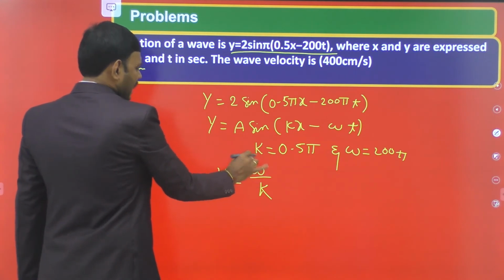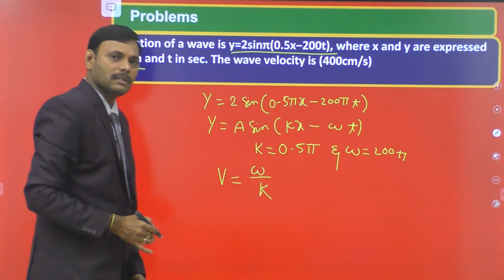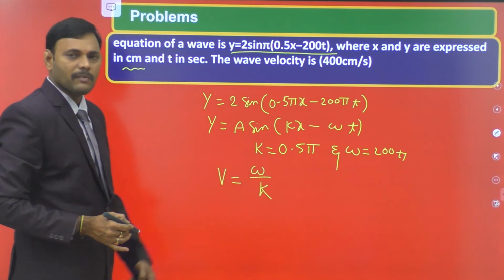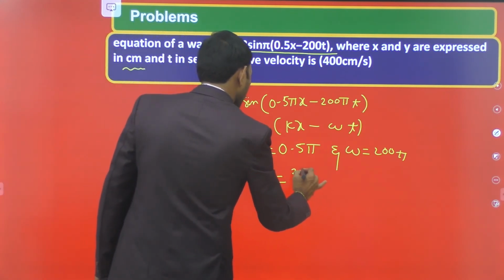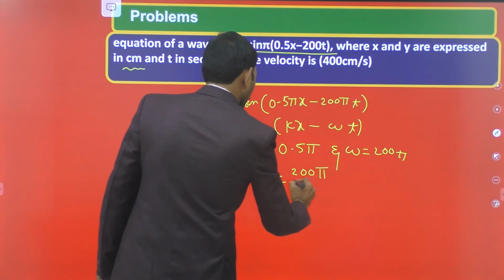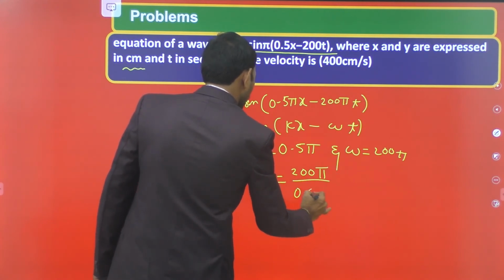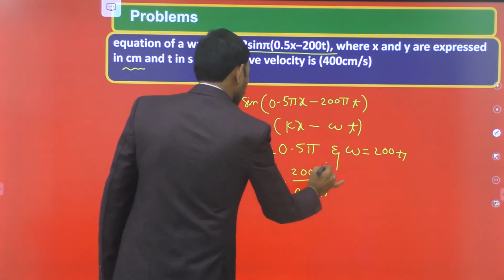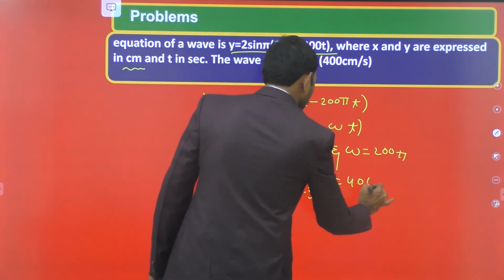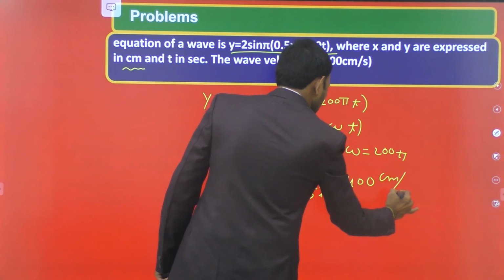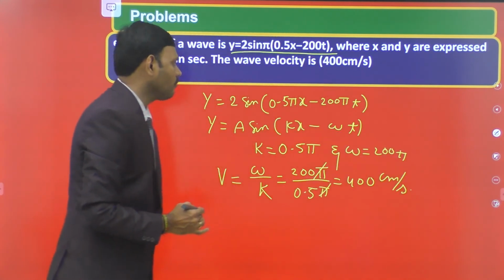Already we derived the relations in this explanation. Velocity of wave is omega by k. Omega is 200 pi by k is 0.5 pi. Pi gets cancelled. 0.5 means 1 by 2. So it is 400. Units are given in the CGS system, so centimeters per second is the velocity of the wave.